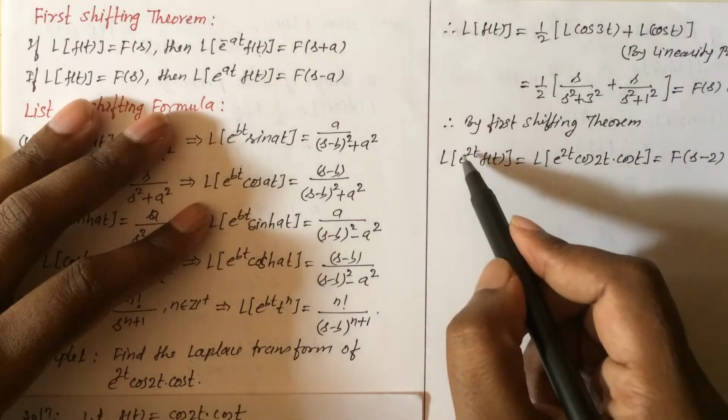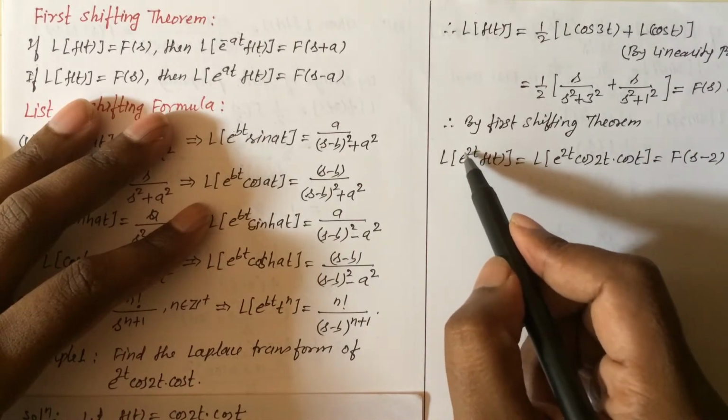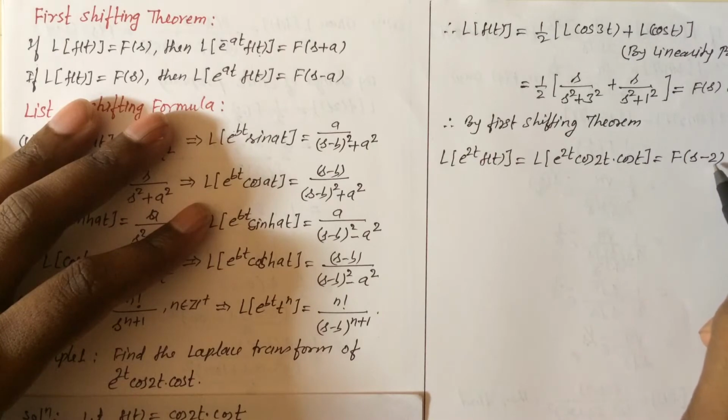Why is this so? Because here the coefficient of the exponential function is positive, so here it will be negative.